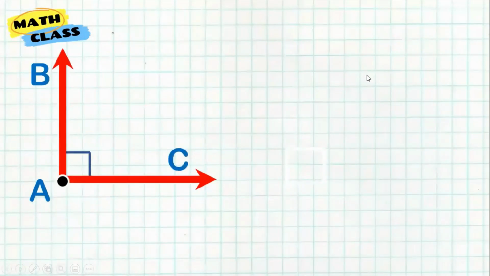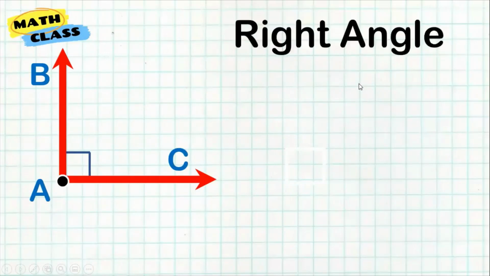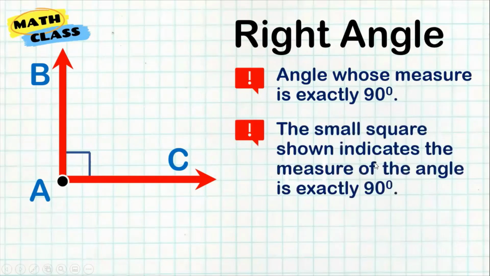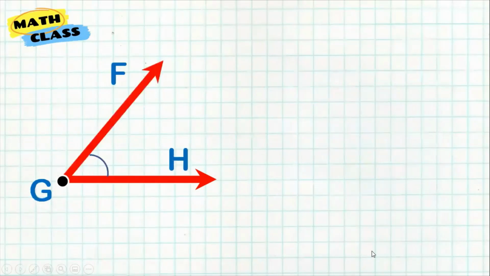Now, we also have different kinds of angles. As I mentioned a while ago in perpendicular lines, we have a right angle. So notice here, the symbol that we use for a right angle, there is a square on the angle. Now, the measurement of this angle is exactly 90 degrees. And the small square indicates that this angle is measuring exactly 90 degrees.